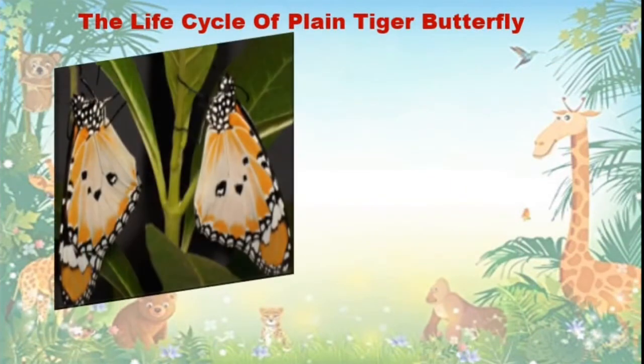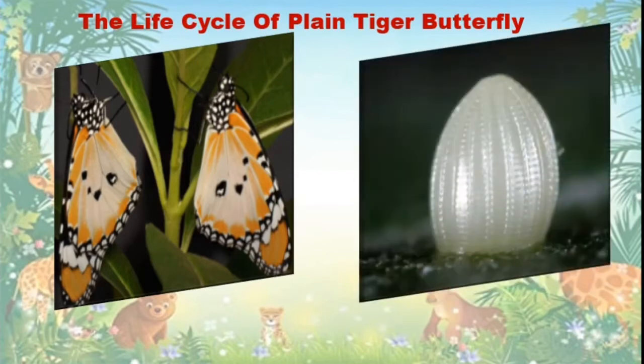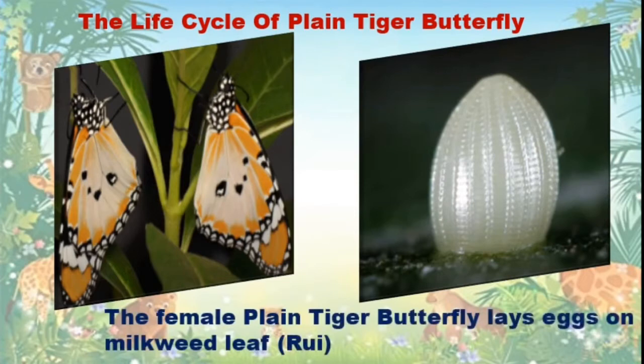Observe student, this is a female plain tiger butterfly. It lay eggs on milkweed leaf. The female plain tiger butterfly lay eggs on milkweed leaf.